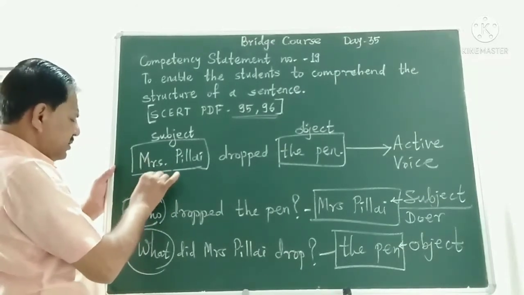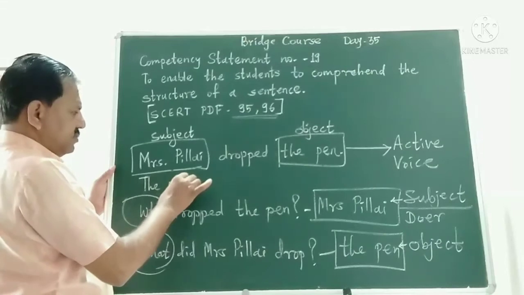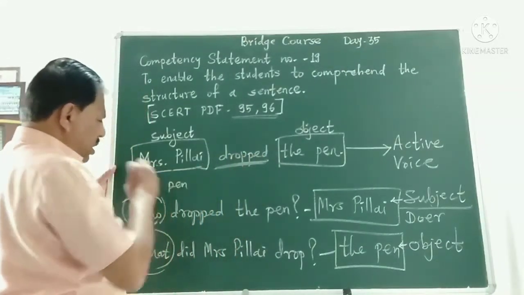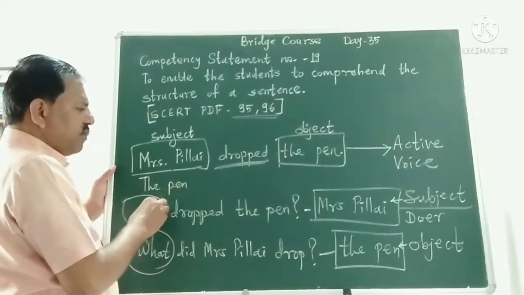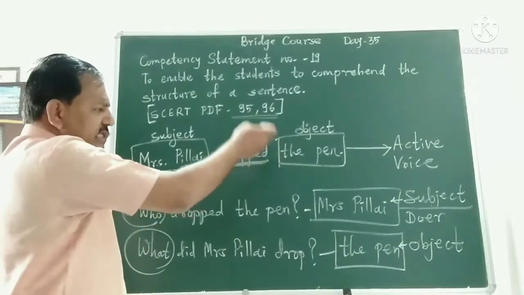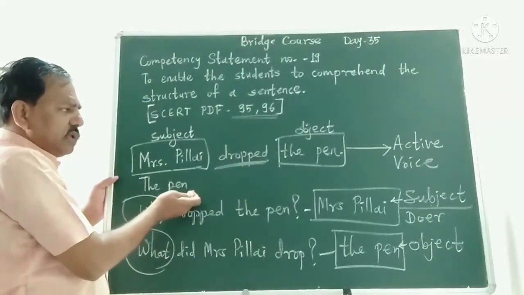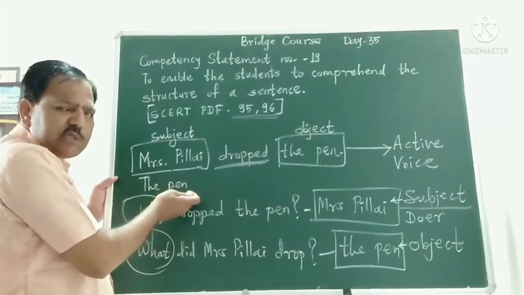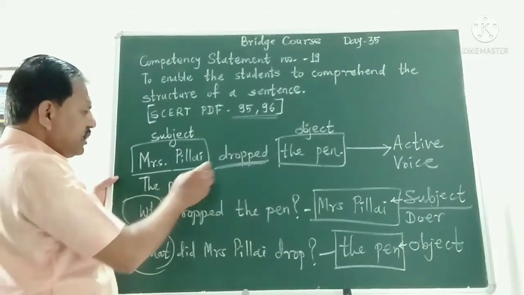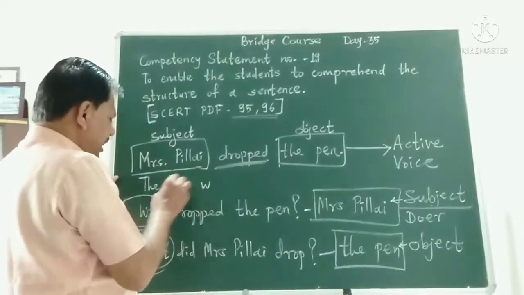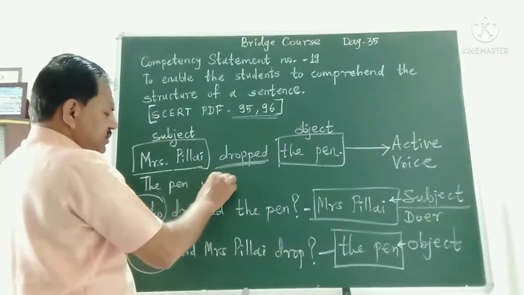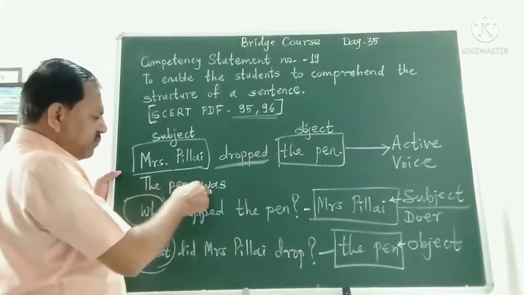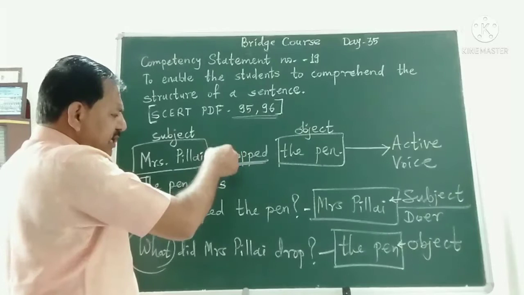The pen, this is simple past tense. So when we convert an active voice sentence into passive voice, we take the to be verb form, the primary auxiliary verb, the helping verb. Here it is simple past tense, and the pen is singular, so was. Now the past participle of the same verb: dropped.